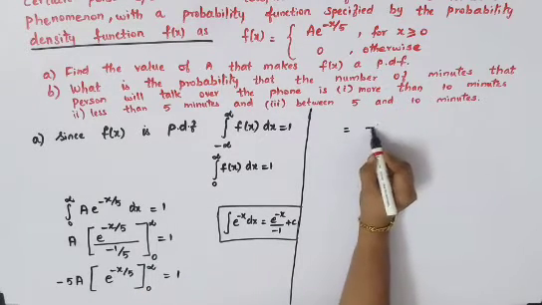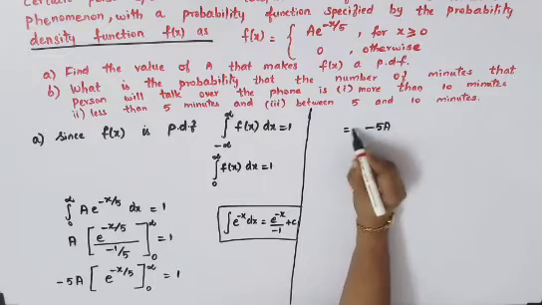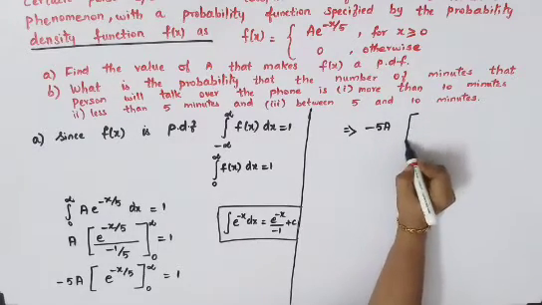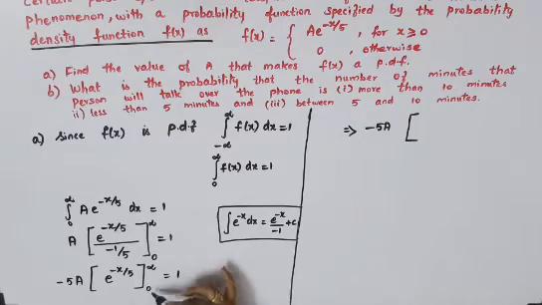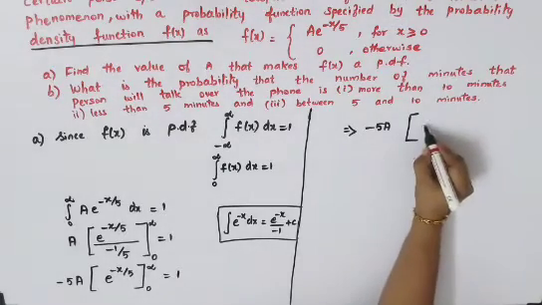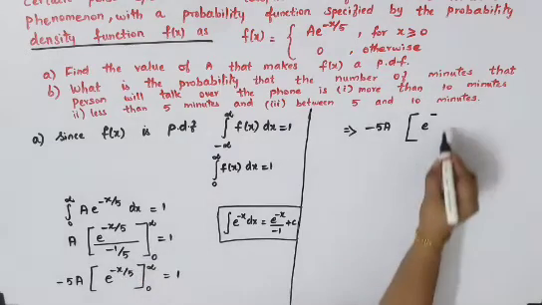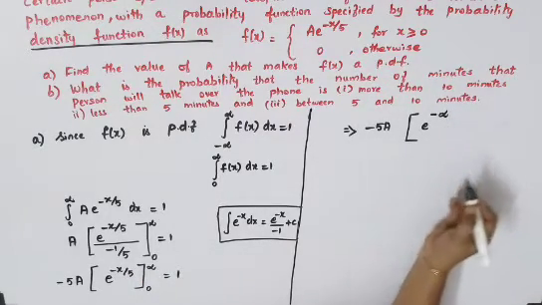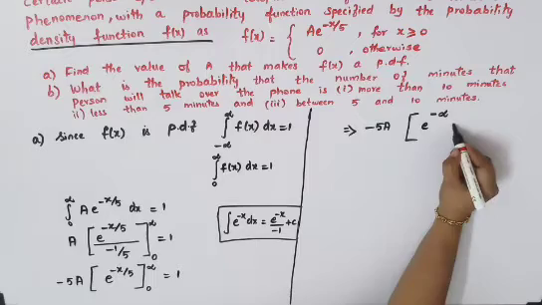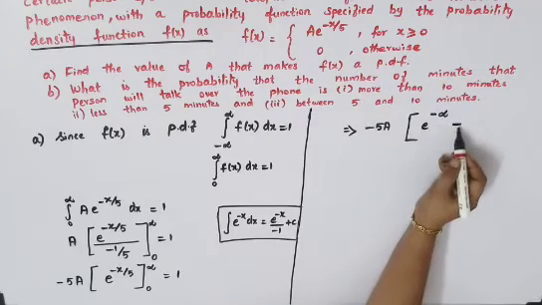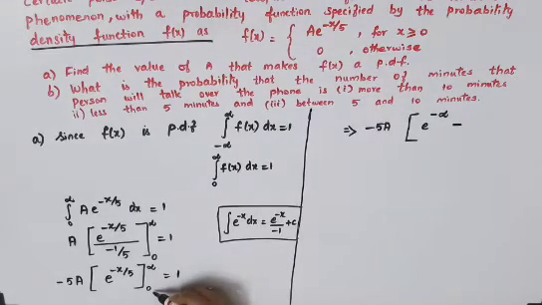That is minus 5a as it is. Now you will have to substitute infinity first, then minus e power 0. So e power minus infinity by 5 will be there, so we'll just declare it as e power minus infinity. Then minus, from the format, that is f of b minus f of a, a is here 0.